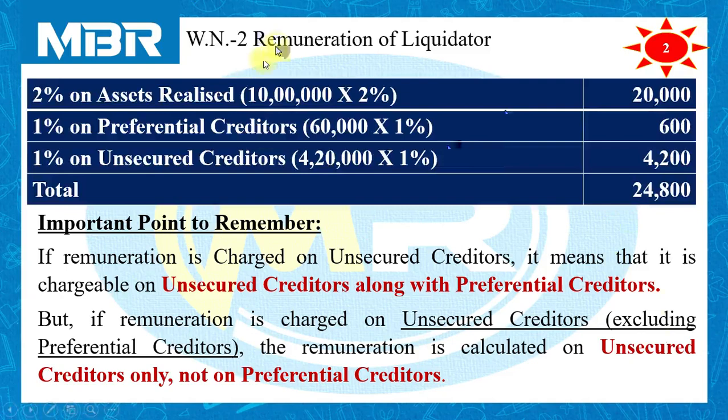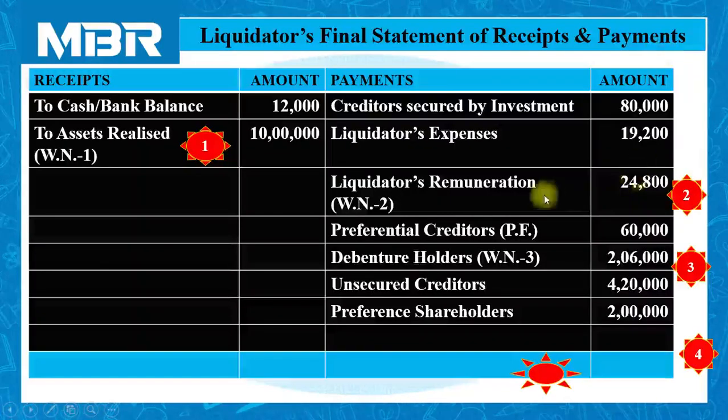4,20,000 into 1% is equal to 4,200. Total 24,800. Now enter this 24,800 on the payment side of the liquidator's statement. Liquidator's remuneration 24,800.